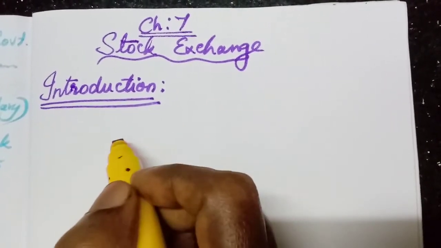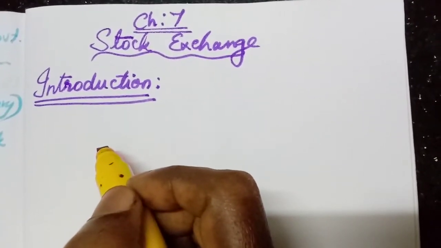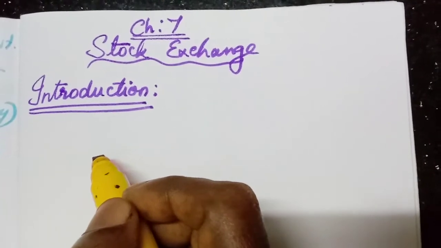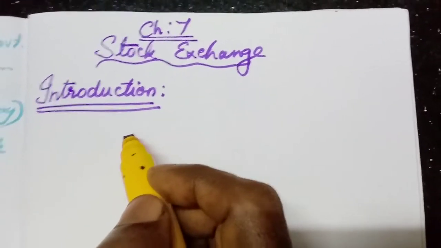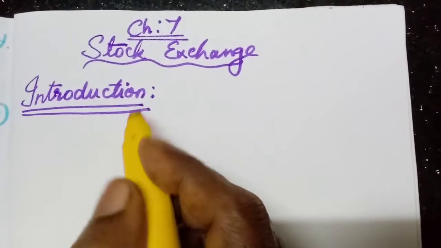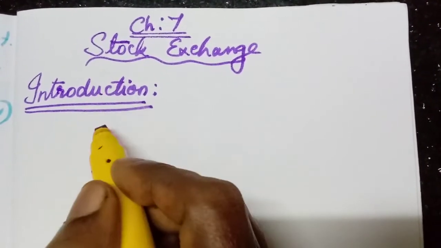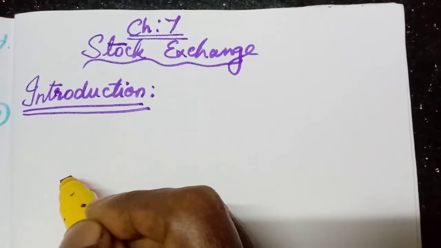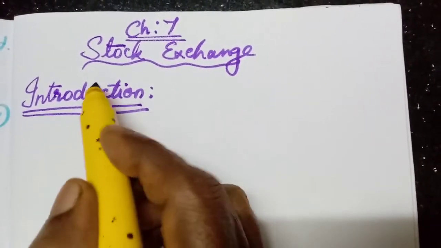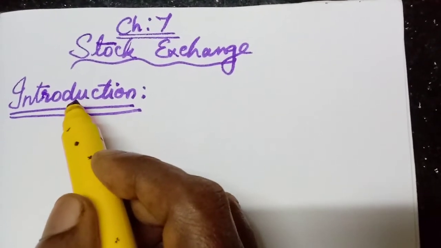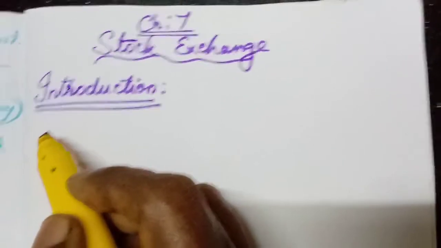I think you might have learned that in the previous lessons we have completed around 6 chapters. Now, the 7th chapter we are going to learn. This chapter is about the stock exchange. First, I will explain something about the stock exchange that we have learned in the previous lessons.